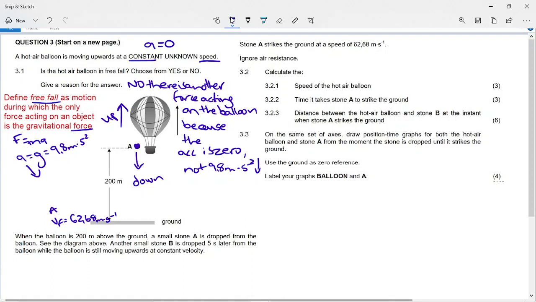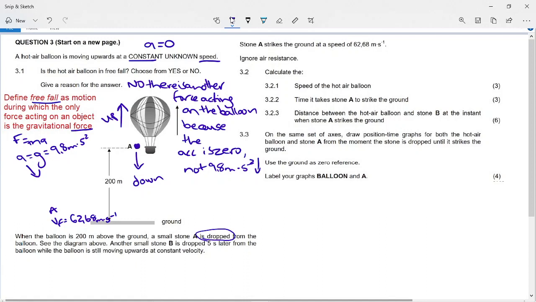And you might be going, but how? I don't know anything about the hot air balloon except that it's a constant speed. We know that if we drop an object, normally if a question says a stone is dropped, when the word dropped is used, we say that our initial velocity is 0. But if you think about traveling in a moving car and you throw something out the window, which you shouldn't because people shouldn't litter, that thing that comes out of the car is traveling at the speed of the car as it leaves your hand, because everything in the car is traveling at the speed of the car.